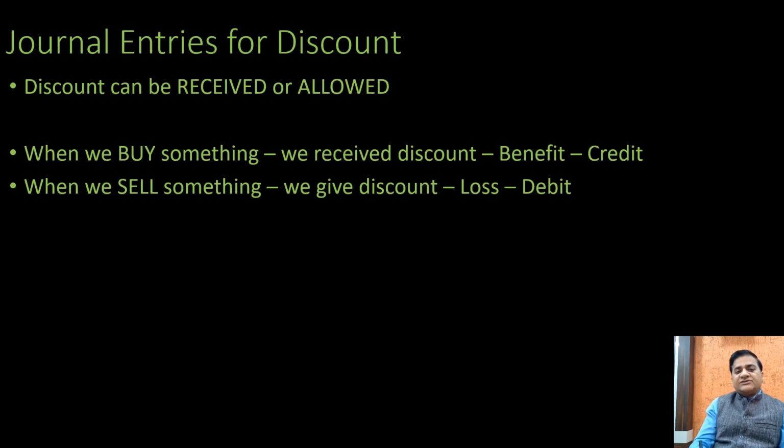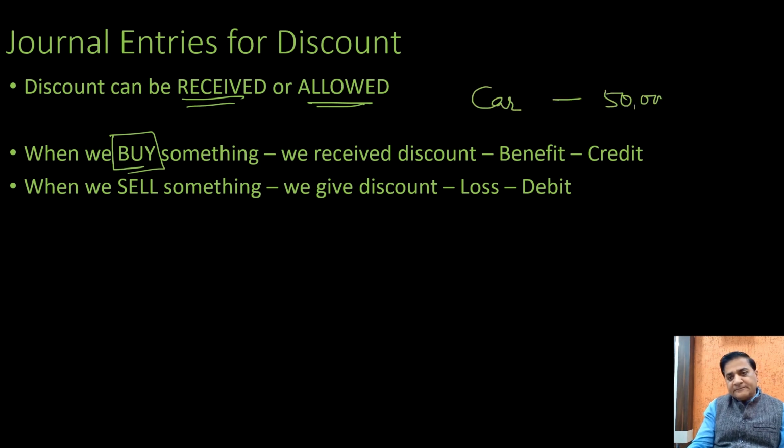Then when we talk about journal entries of discount, discount can be received or allowed. Received, when do you receive the discount? Whenever you buy anything. You bought a car, received a discount of 50,000. So this is the discount that you have received.